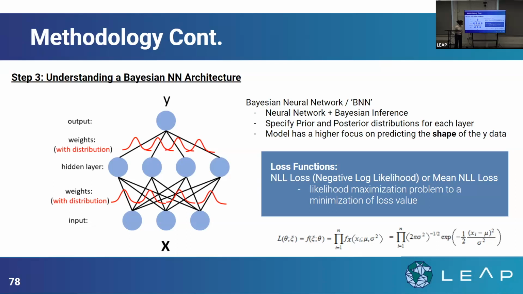And the loss function that we're using for this is the NLL, our negative log likelihood loss. If we think of it as a maximum likelihood estimation problem, we want to maximize the likelihood by minimizing the loss value. This is just an example with a normal PDF, and that would translate to a different NLL loss depending on what prior distribution we're setting.